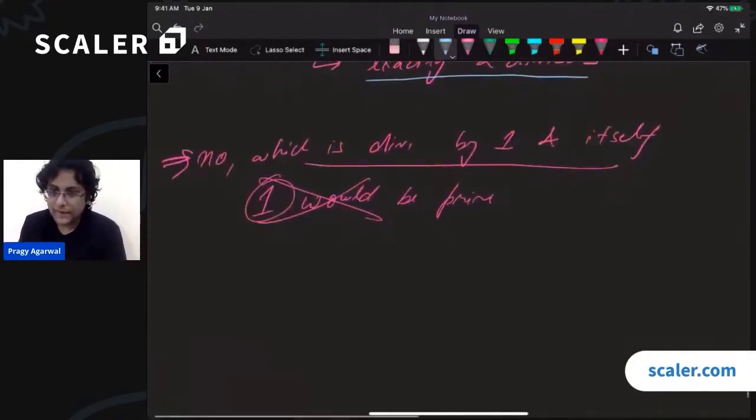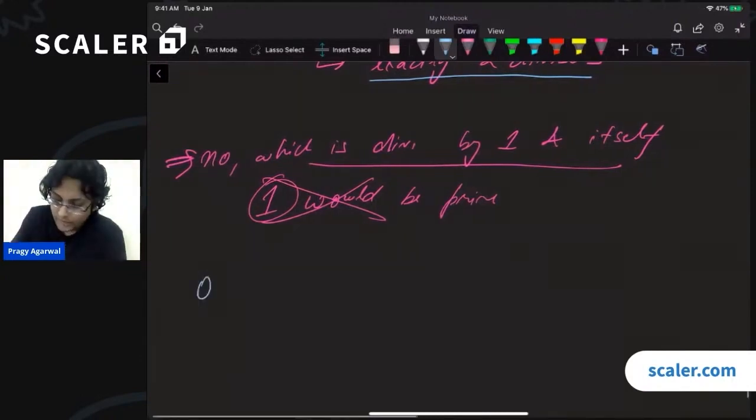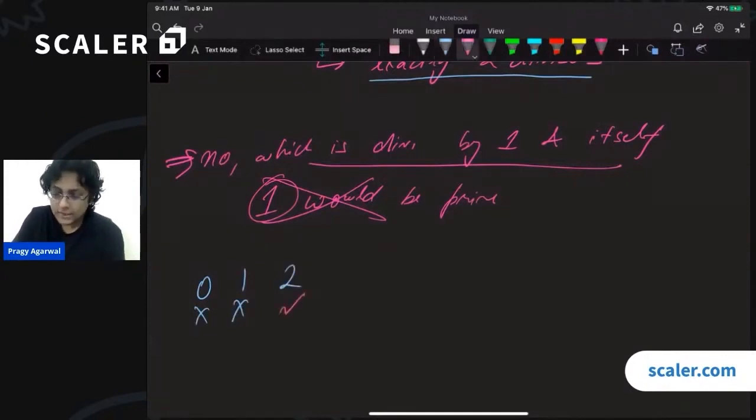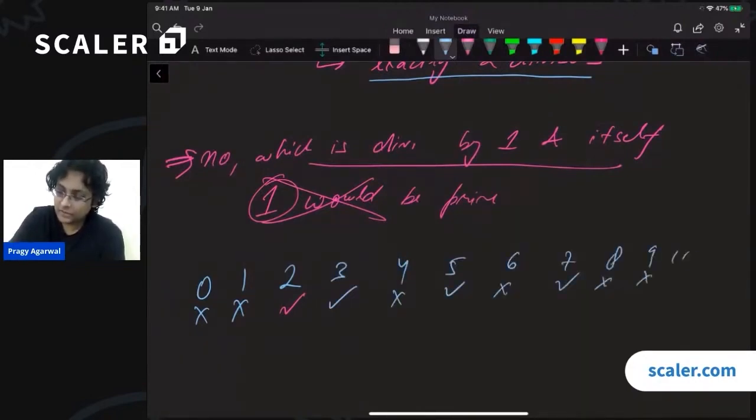So can someone very quickly tell me a few prime numbers from the start? So is 0 prime? No, it is not. Is 1 prime? No, it is not. Is 2 prime? Yes, 2 is prime. 2 is the smallest prime number. Then 3 is prime. 4 is not prime. 5 is prime. 6 is not prime. 7 is prime. 8 is not prime. 9 is not prime. 10 is not prime. 11 is prime, and so on.